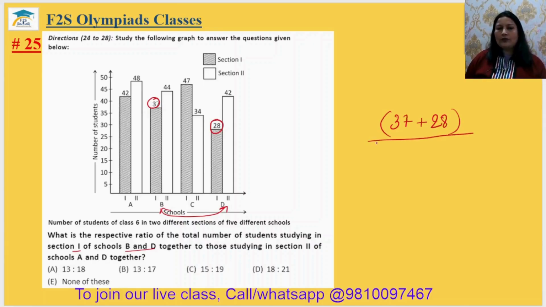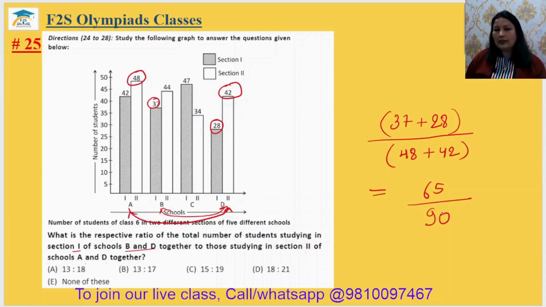ठीक है, अपॉन. अब है हमें चाहिए A and D ऑफ सेक्शन 2. अब ये है A और ये है D हमारा, लेकिन इसका सेक्शन 2 मतलब 48 and 42. तो 48 plus 42, तो ये हो गया 65 upon 90. If you just simplify it, so 5 1s are 5 3s are 5 1s are and 5 8s are 13 is to 18. It is in the option number A. The 25th answer will be option A.